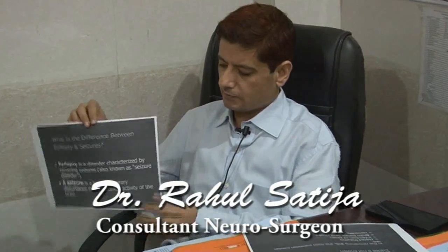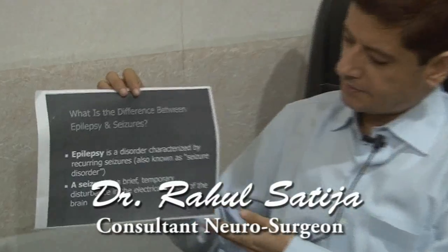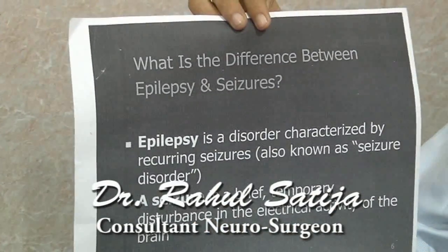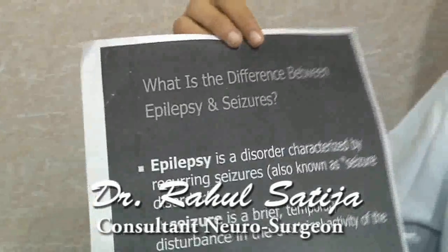Basically, epilepsy is a common neurological disorder which is most commonly found in India. There are many myths about epilepsy, and we have to differentiate epilepsy from seizure. Epilepsy is a disorder characterized by recurrent episodes of electrical impulses from the brain, which you can see in this chart. This is known as epilepsy.